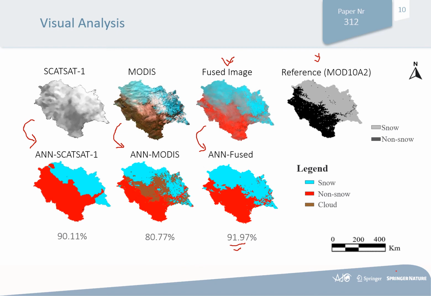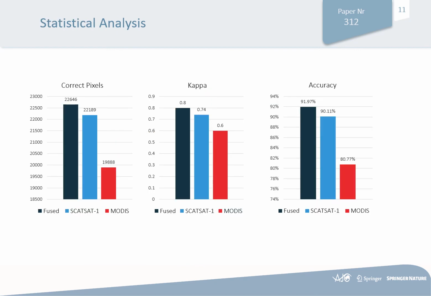91.97%. Here you can see some statistical analysis, which represents the number of correct pixels, the kappa coefficient, and the accuracy. The first figure shows that the maximum number of correct pixels was obtained using the fused image, then the scatterometer image, and the least number of correct pixels using the MODIS dataset.